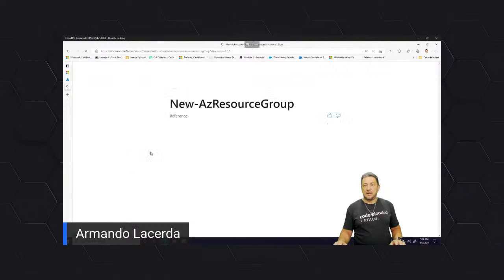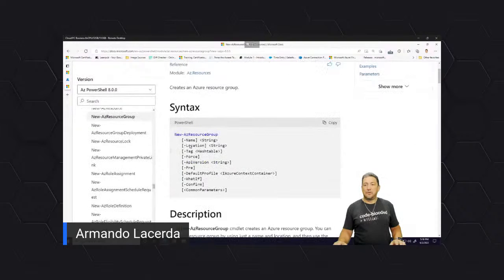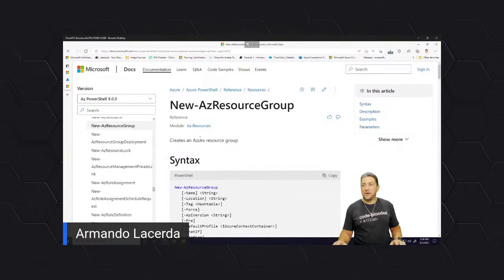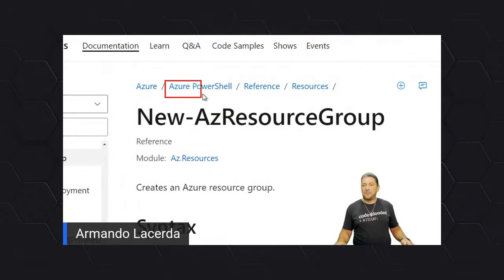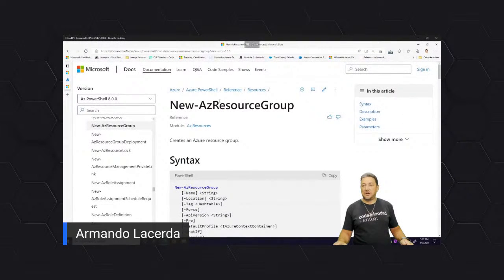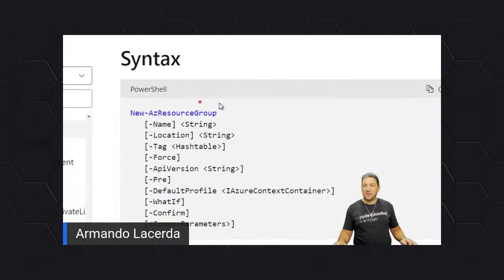Let's take a look. So here is the Microsoft official documentation for PowerShell. I specifically searched for PowerShell. So I'm in Azure PowerShell over here, as you can see. Let me see if this is still working. Yeah. So I am in the Azure PowerShell documentation. And here, I see a particular cmdlet. The keyword is cmdlet, this guy here, New-AzResourceGroup.